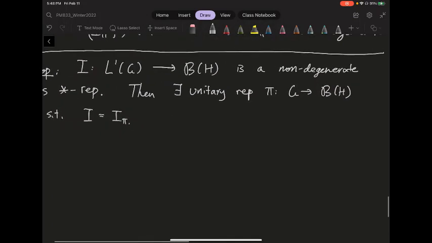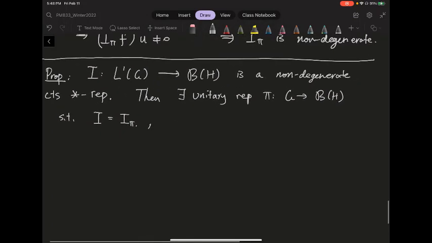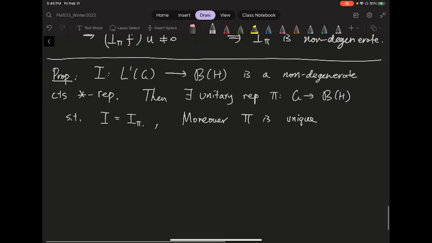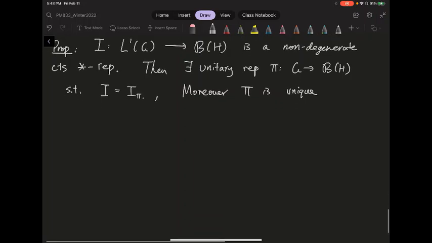So let's do it this way. So moreover, this pi is unique. Okay. So in other words, every non-degenerate continuous star representation arises from an integral of some unitary representation. Okay. So I really like the proof. It's very neat. So let me give you the basic idea first.